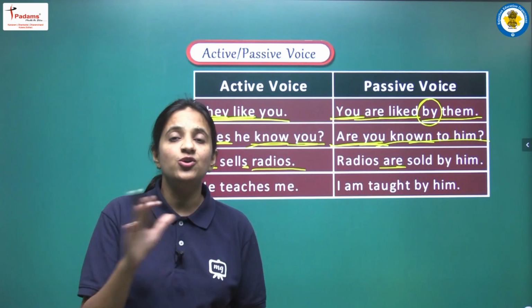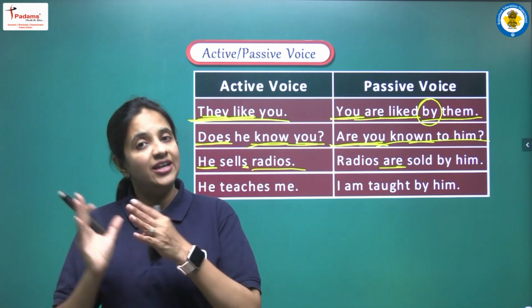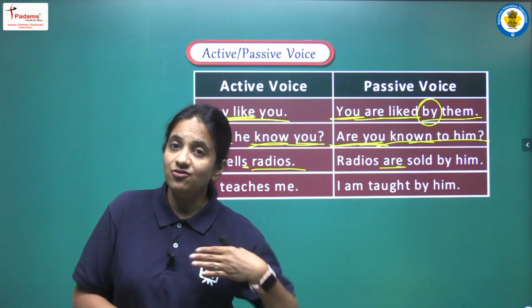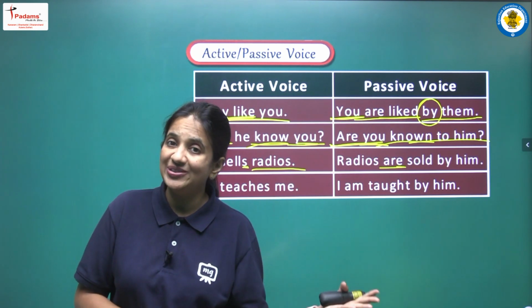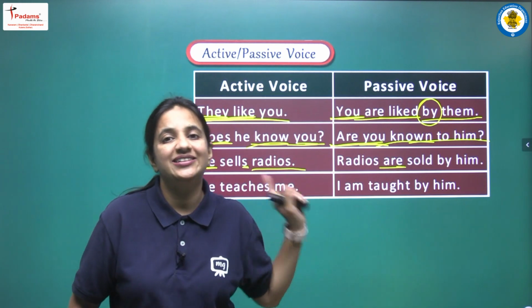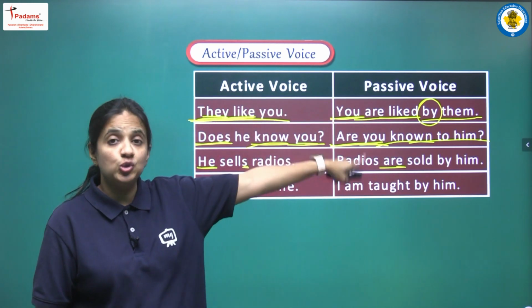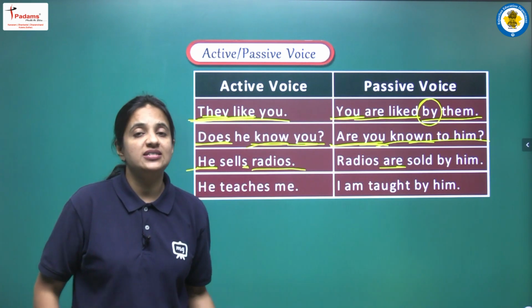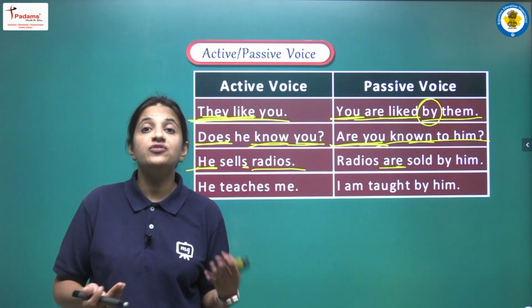आपको वर्ब की तीनों फॉर्म्स पता होनी चाहिए, तीनों फॉर्म्स आपको लर्न होनी चाहिए कि कौन से वर्ब की सेकंड फॉर्म क्या होती है, थर्ड फॉर्म क्या होती है. So here we have to write the third form of sell, that is sold. Now what is the subject? The subject that is given to us is he, that is again one of the pronoun.